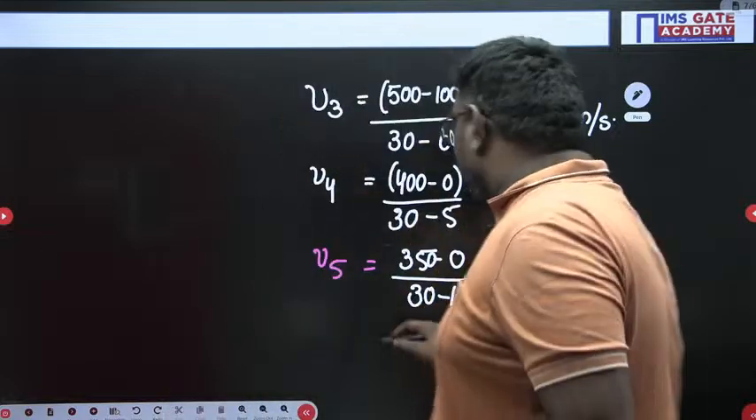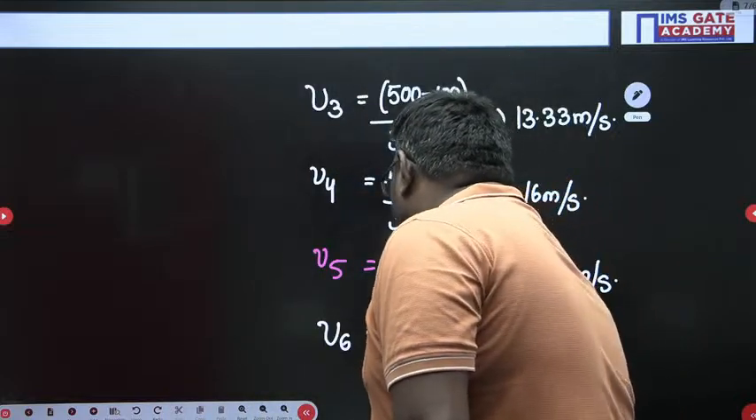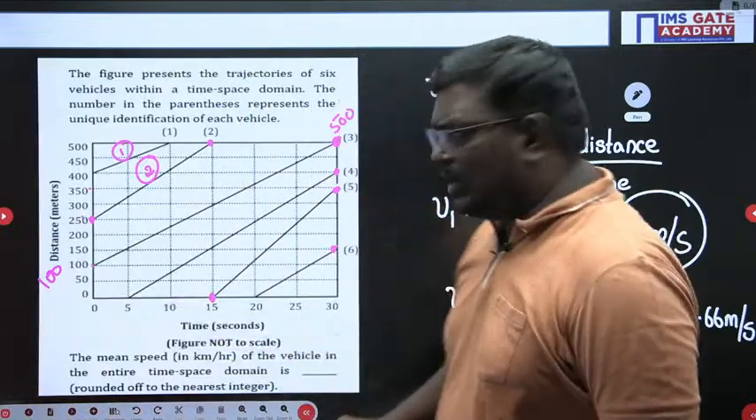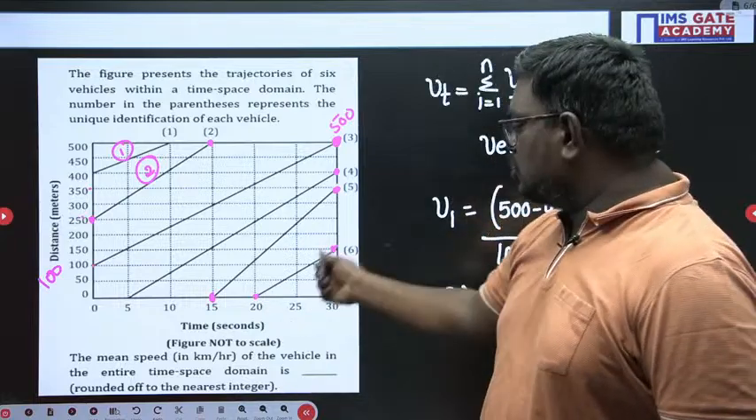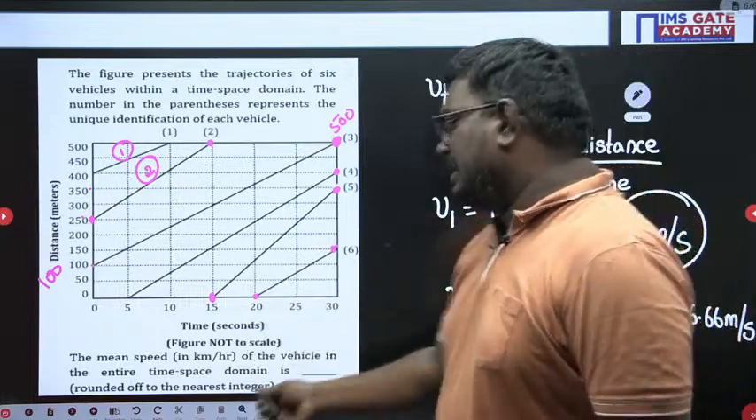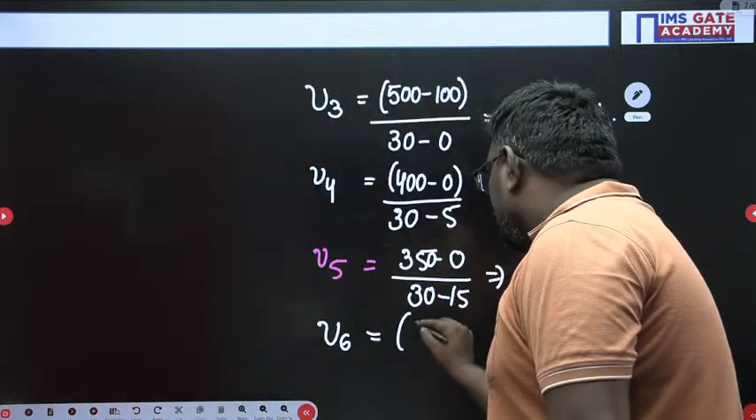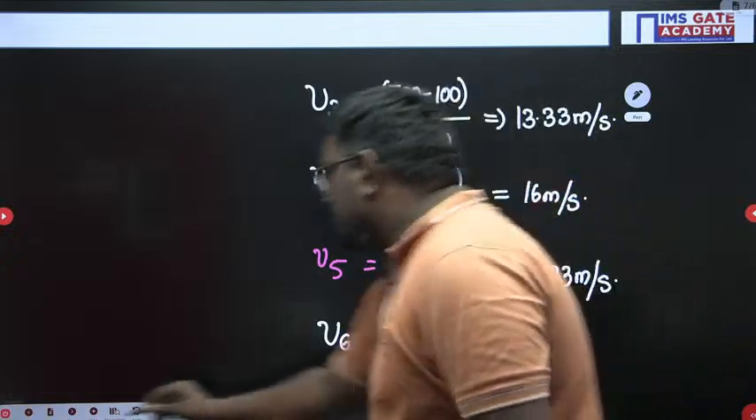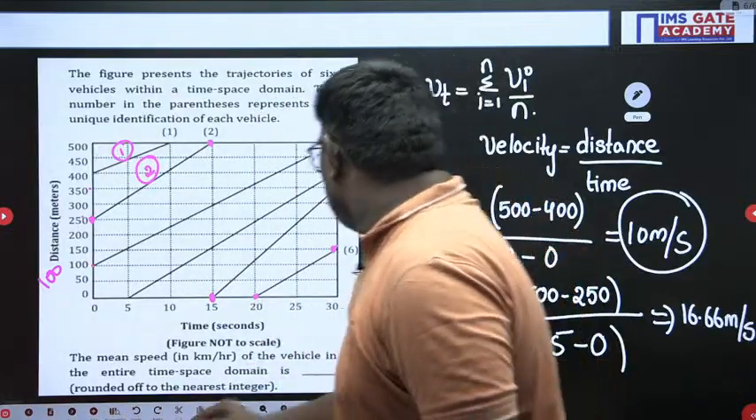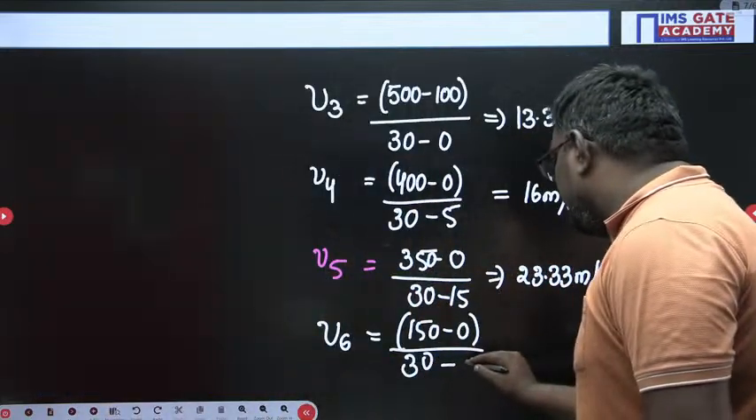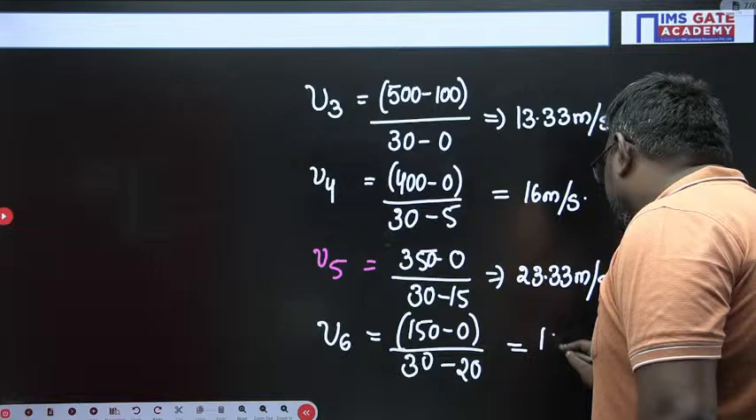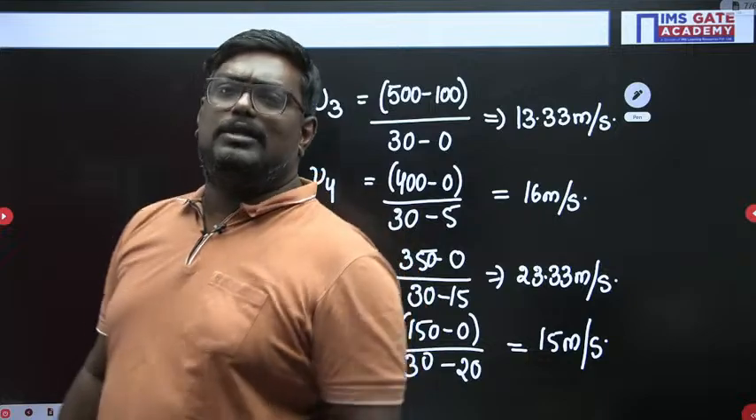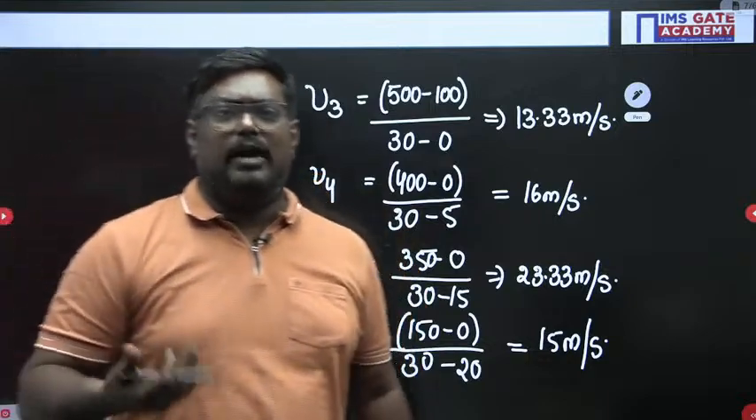Similarly, if I talk about the velocity at V6. So if I talk about the velocity of the 6th line, what is the value here? Here the value is 150 and here it is 0. So the slope is what, sir? 150 minus 0 and 30 minus 20. So you can write velocity of 6 is 150 minus 0 upon 30 minus, what is the value, sir? 20, I think. 30 minus 20, right? So with 30 minus 20, you get a value of 15 meter per second. Now what have we calculated? We have calculated the individual velocities, that is V1, V2, V3, V4, V5 and V6.